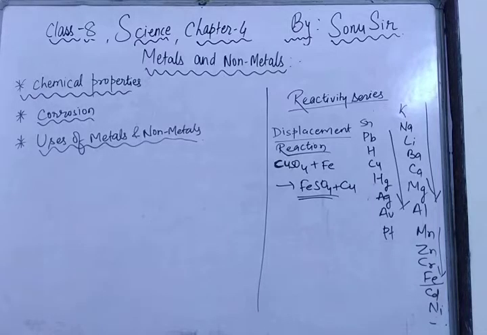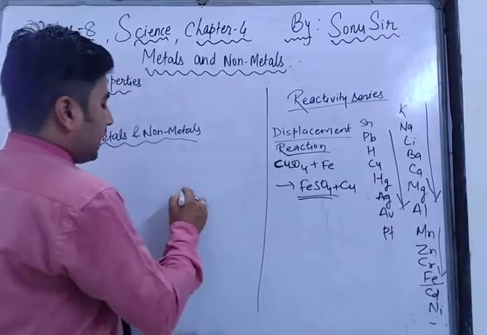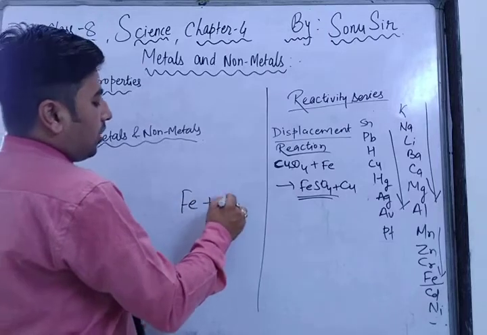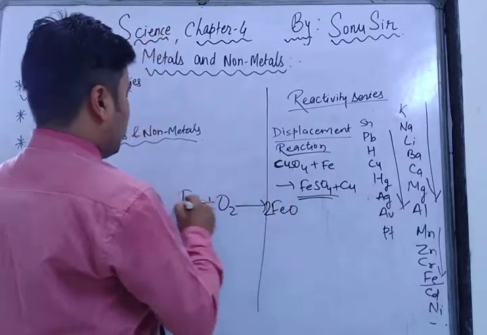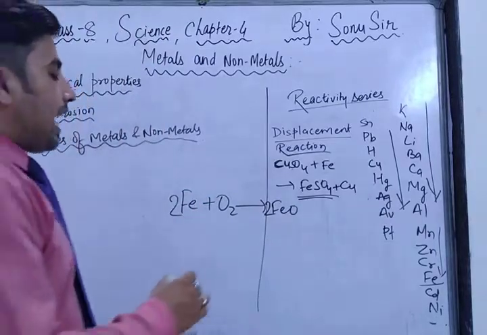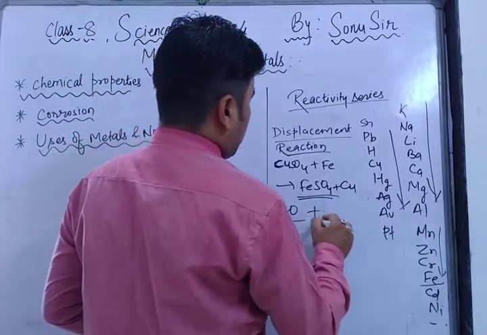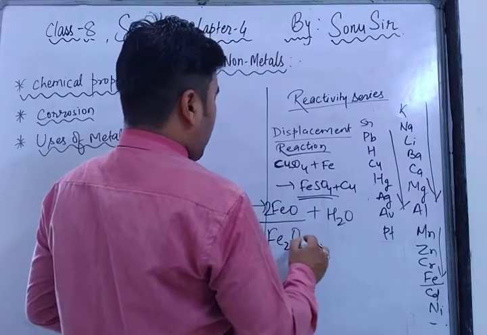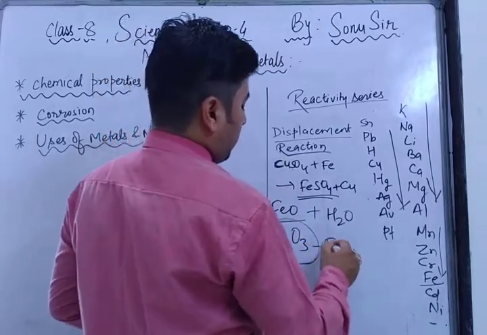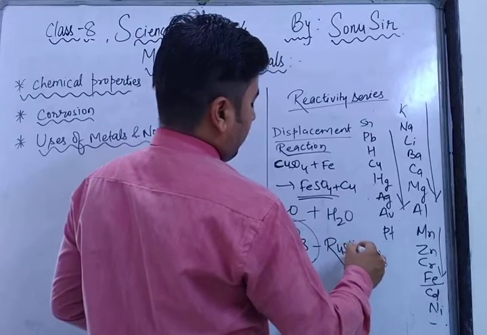As an example, just suppose iron is there, okay? Iron is a metal. When iron reacts with oxygen, it becomes ferrous oxide, 2FeO, okay? Now this iron oxide, when it reacts with water, it converts into ferric oxide, Fe2O3. Now this is called rusting of iron. What is this called? Rusting of iron.